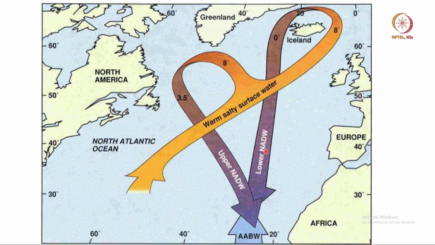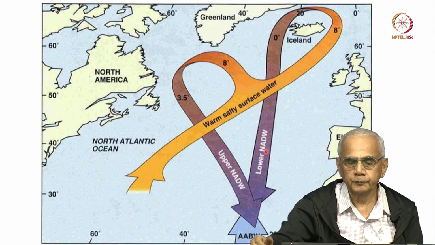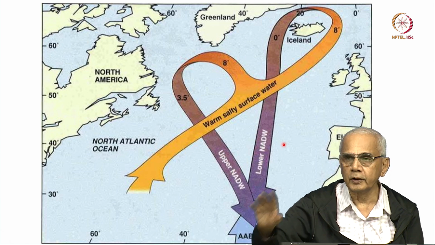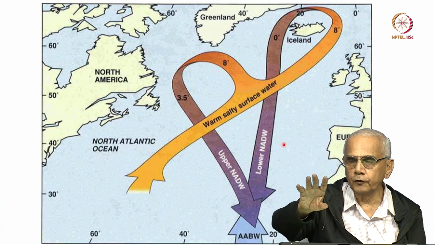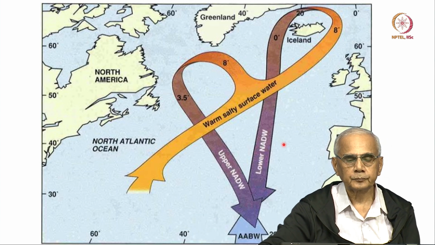This water, which is warm and salty, cools as it approaches Greenland, and because it cools, it becomes even heavier and it drops down, at two different layers. One is called upper, one is called lower, depending on its density. Then it flows southward towards the southern hemisphere.